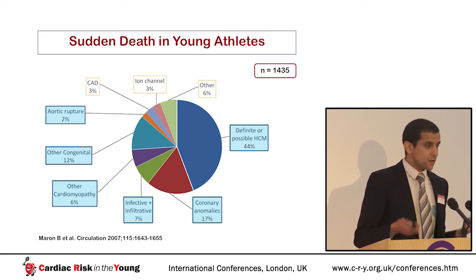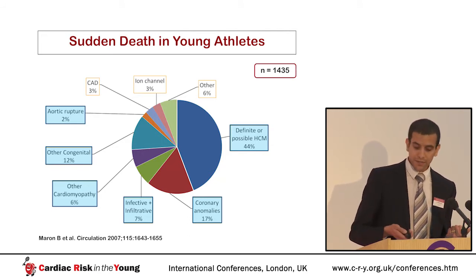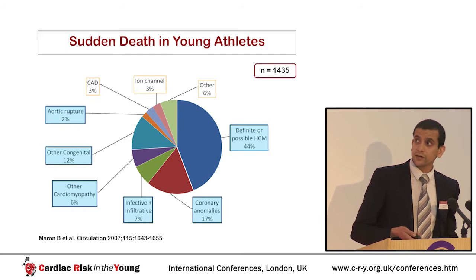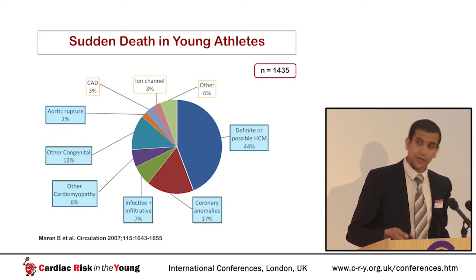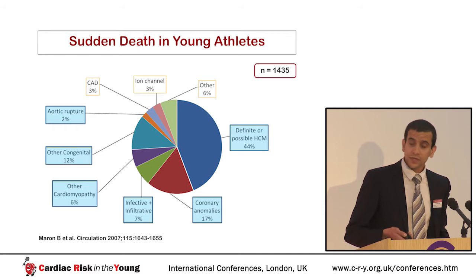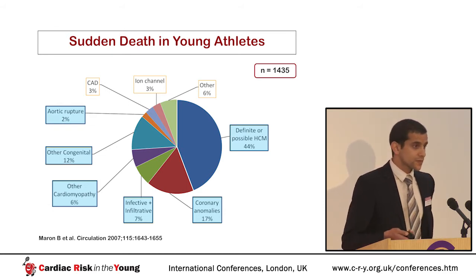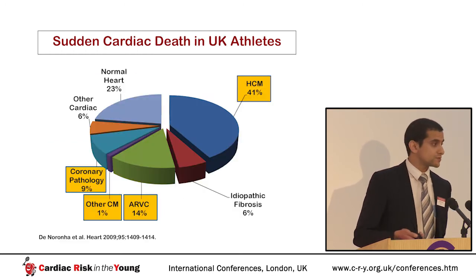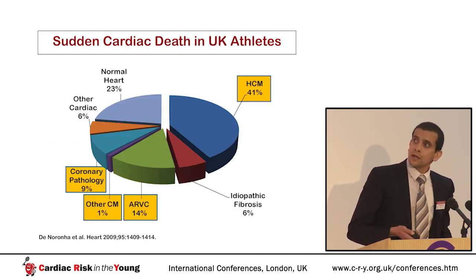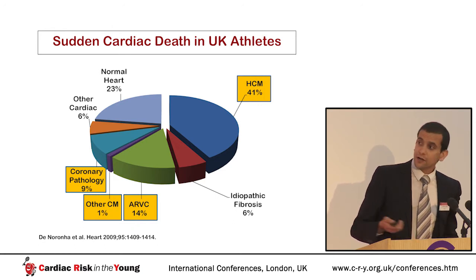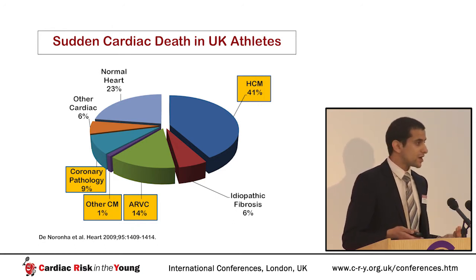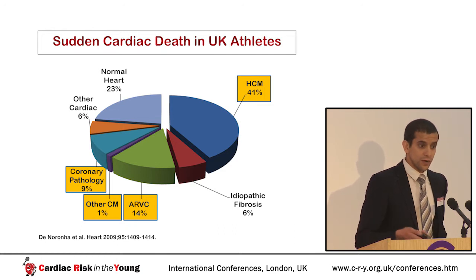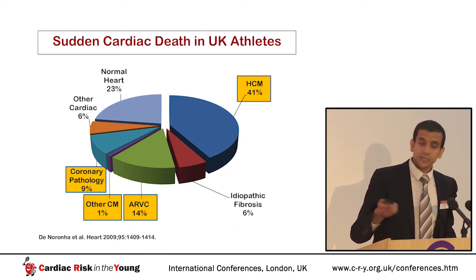So we've heard from Professor Sharma this morning about the causes of sudden cardiac death in athletes. And we can see that a large proportion of these should, in theory, be amenable to detection by echocardiography. We have things like hypertrophic cardiomyopathy, coronary artery anomalies, infective and infiltrative causes, other cardiomyopathies, congenital heart diseases, and things that can lead to aortic rupture like mitral valve prolapse. That was American data. Our own data from the UK is fairly similar. We have a higher proportion of deaths due to ARVC, which is more in line with the Italian data. But once again, you can see that most of these should, in theory, be detectable by echocardiography.